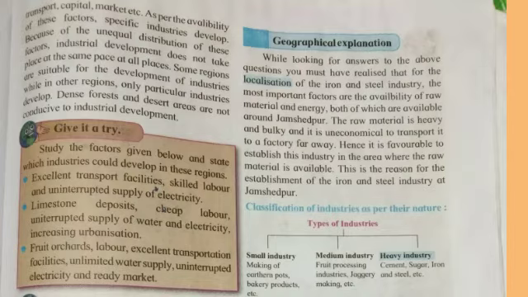Limestone deposits, cheap labor, uninterrupted supply of water and electricity, increasing urbanization. In these areas, mining industries could be developed. Fruit orchards, labor, excellent transportation facilities, unlimited water supply, uninterrupted electricity, and ready market. In this area, fruit processing industries could develop.